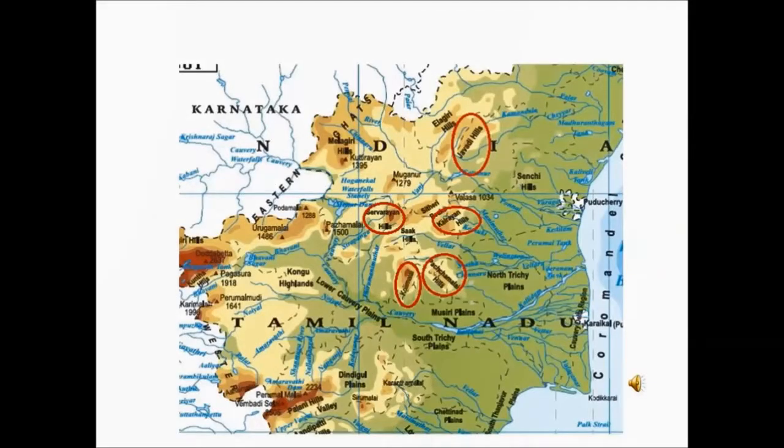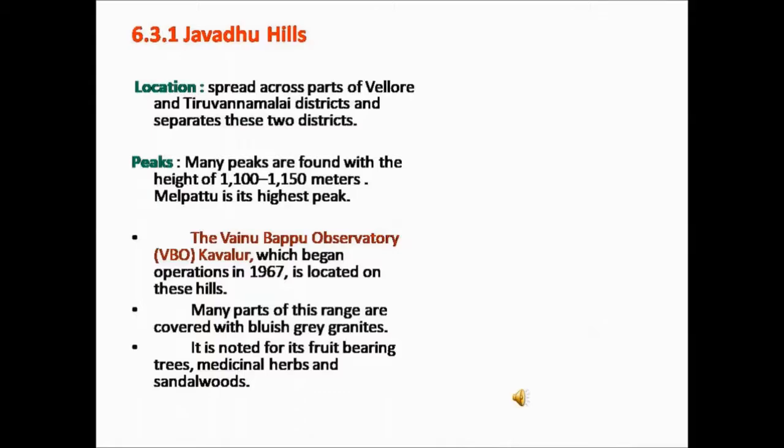In this map, the major hills of the Eastern Ghats are highlighted. These major hills lie in the northern districts of Tamil Nadu. First we will see about the Jawad Hills.